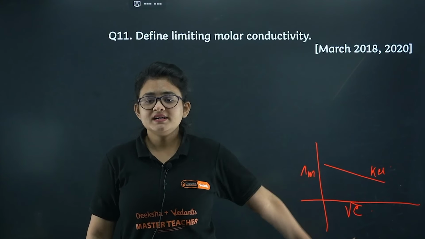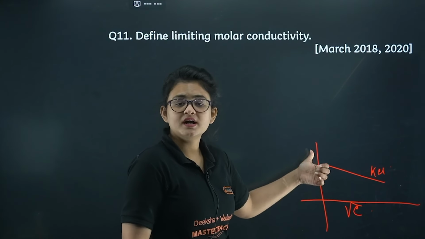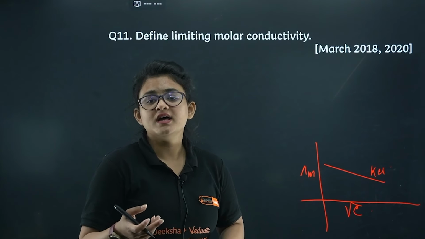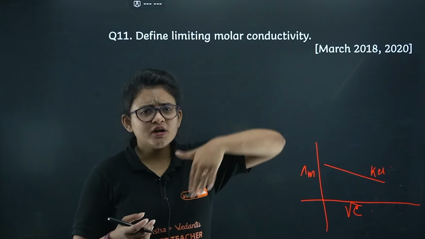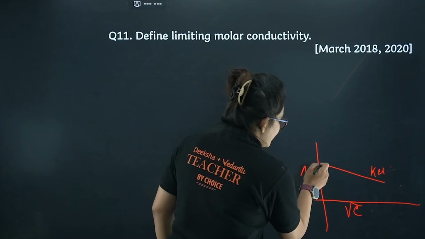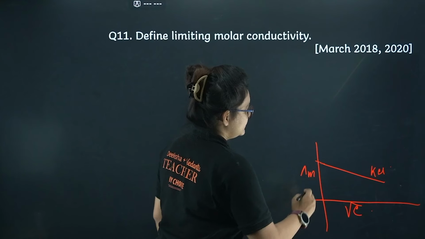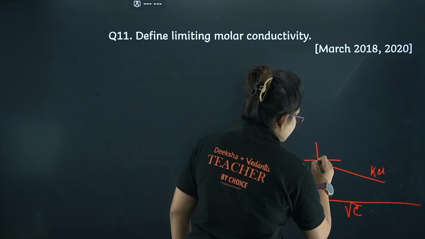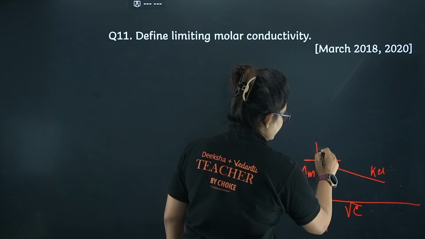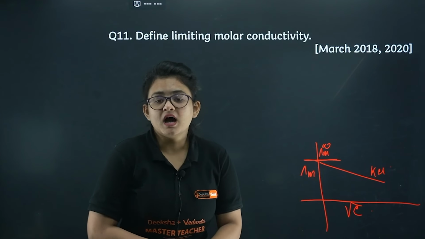So what it says is that if you decrease the concentration, molar conductivity will increase, but not a sharp increase for strong electrolyte. Now if I extrapolate this graph, it will cut the lambda m axis here, and this particular point is the intercept, and that is called lambda m infinity, or limiting molar conductivity.